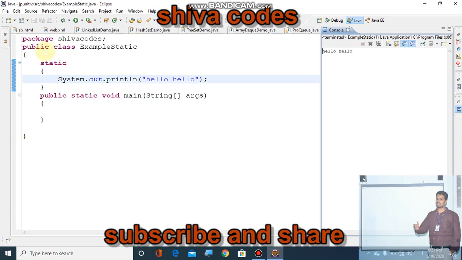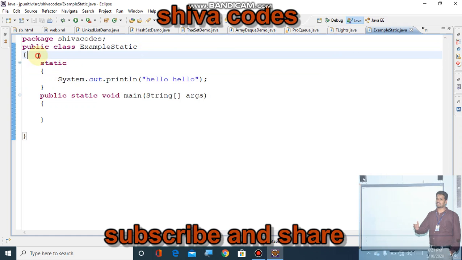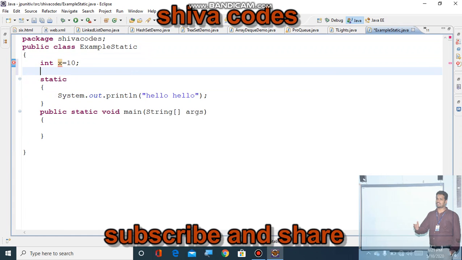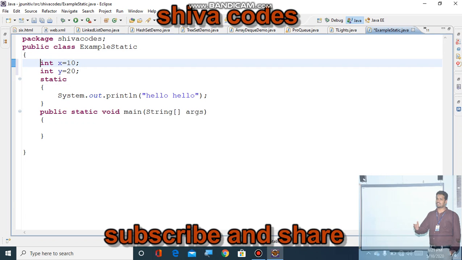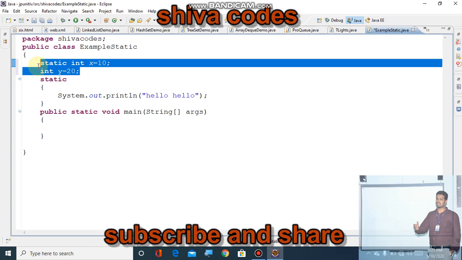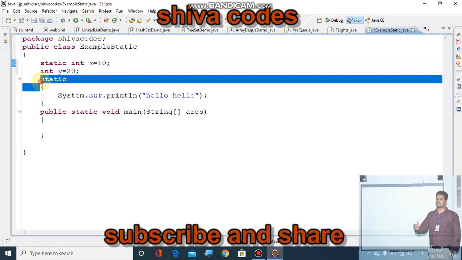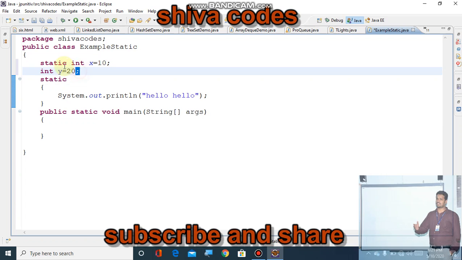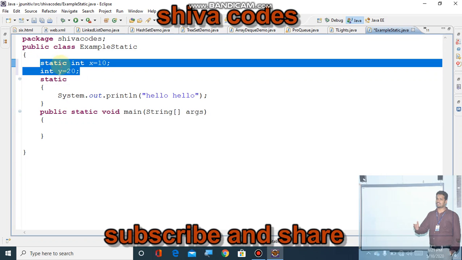That is okay. Then what about a static variable? In this program, I am writing int x equals 10, taking one variable, and one more variable, int y equals 20. The first one I created as a static variable. This is the non-static variable. So this is a static block, and these two are the static variable and the non-static variable.